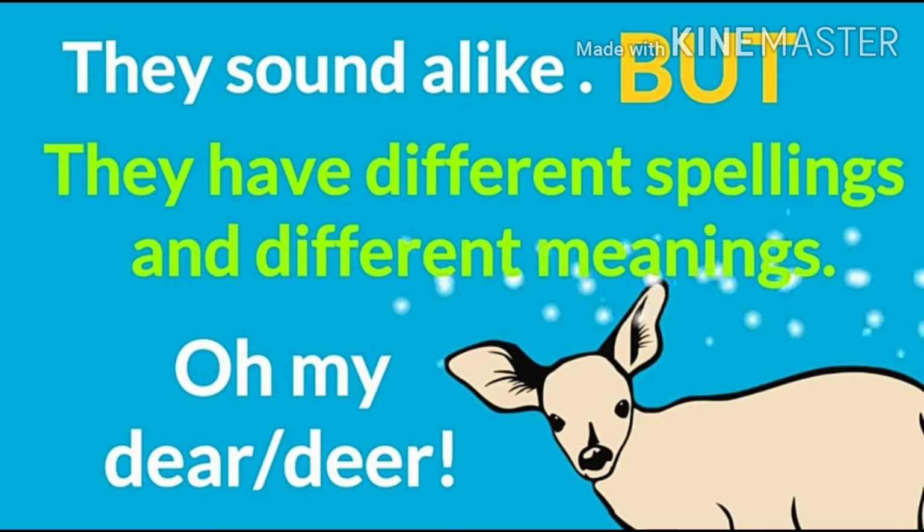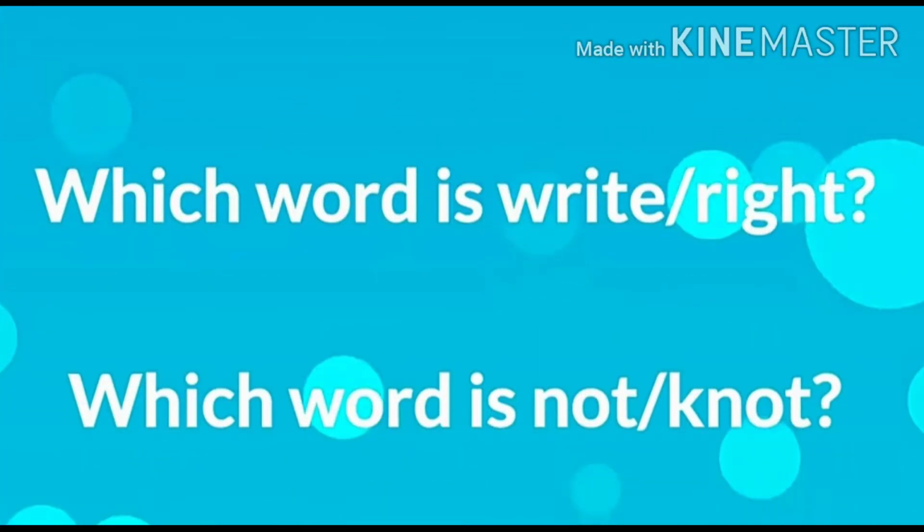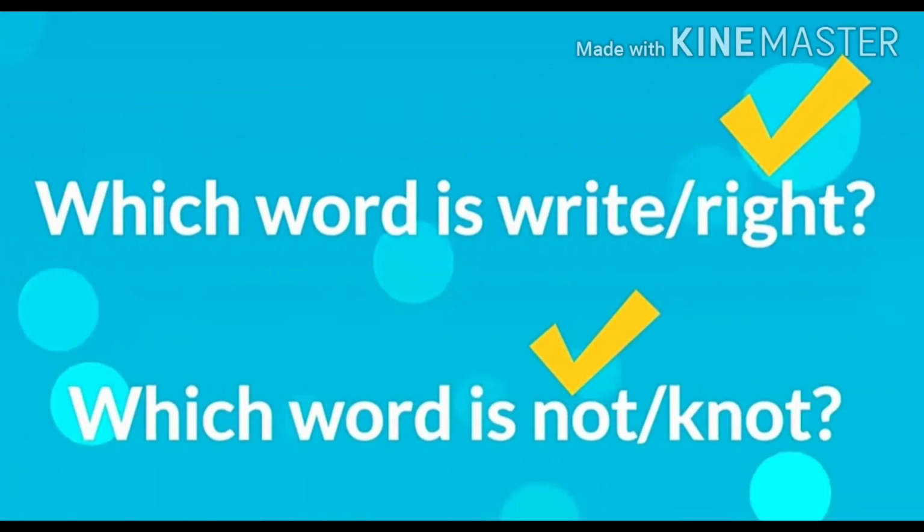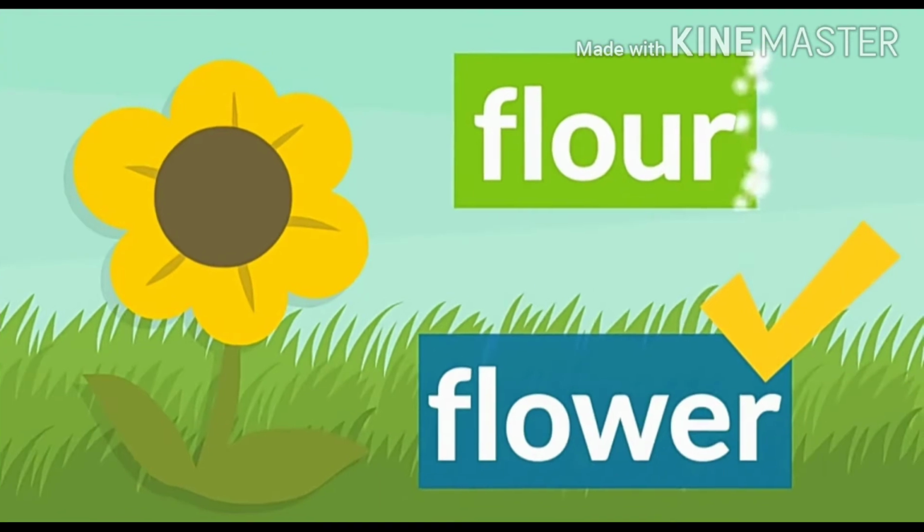These are some of the words that we make mistakes with while writing. We don't know where to use E, A and where to use double E. So by learning this, the confusion will be over now. Let us see which word is right and which is not. When we are talking of what is right and what is wrong, it is always R-I-G-H-T. Whereas K-N-O-T, knot, we all know it means the knot that we tie, and right is to write something on the notebook.